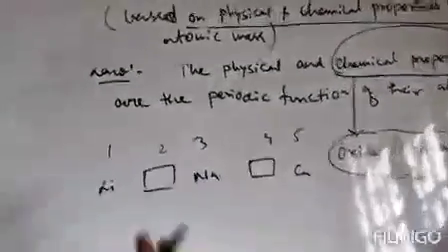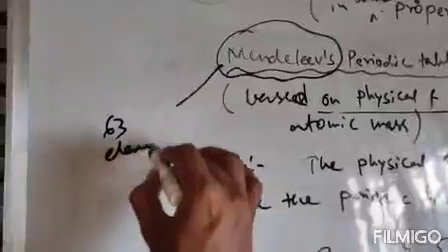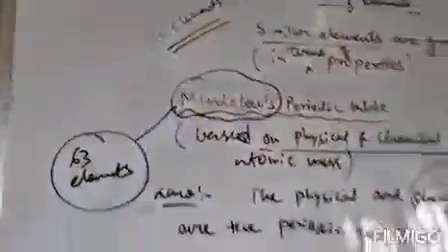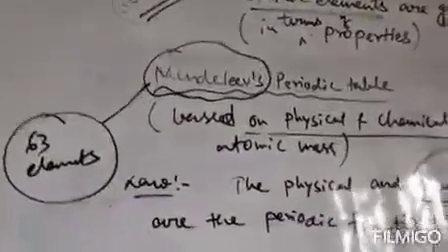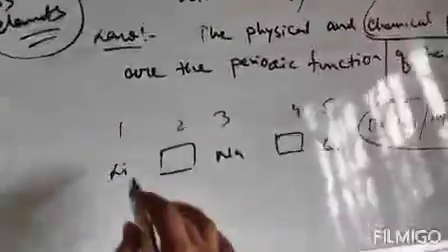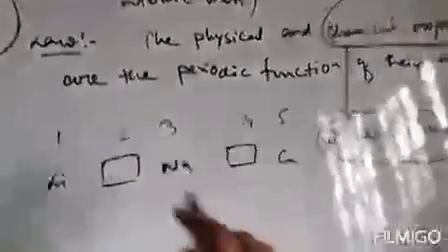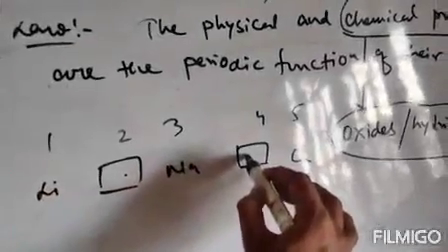When Mendeleev proposed this table, only 63 elements were discovered, and in case of Newland, only 56 elements were discovered. Clear? So Mendeleev assumed that more elements can be discovered in future. That's why he left these vacant places.